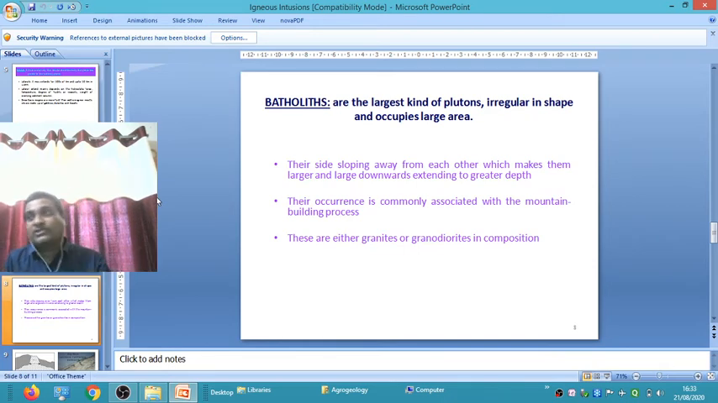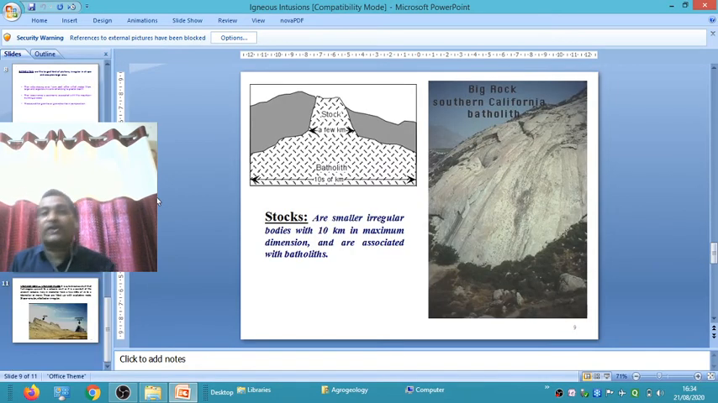Their occurrence is commonly associated with the mountain building process. Most batholiths are found in areas where mountain building activity is still present. They are granite and granodiorite in composition. Both rocks are acidic in nature. Acidic in nature means that in granite as well as granodiorite, the silica percentage is higher than in the other heavy mafic minerals like olivine, pyroxene and amphibole. Therefore, these are acidic rocks, and most batholiths are composed of granite and granodioritic types of igneous rocks.